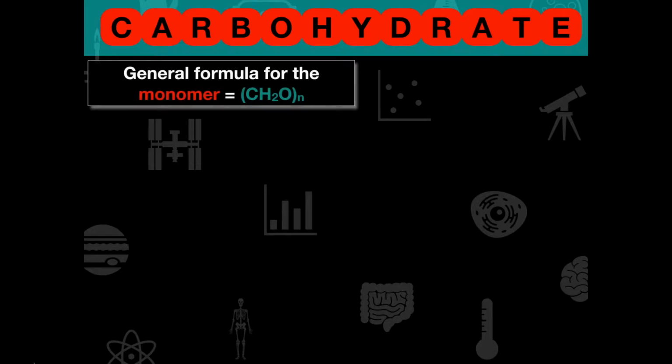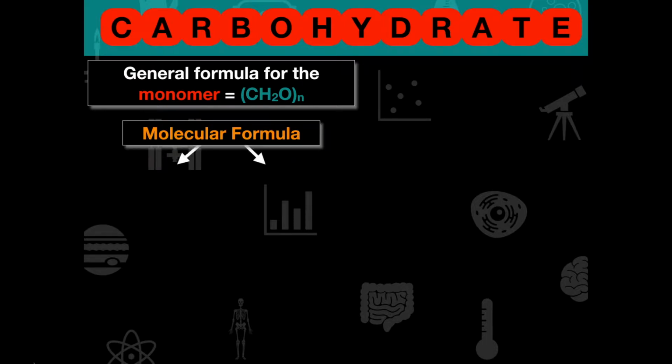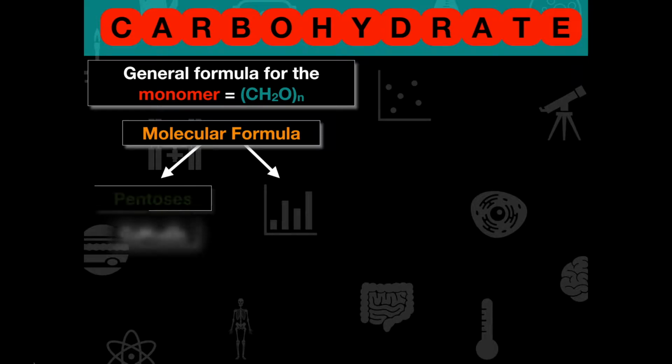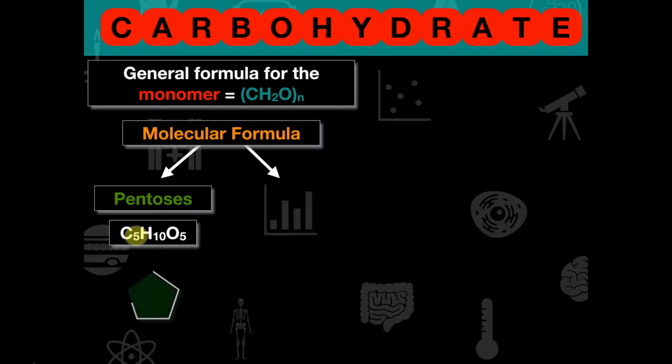So if we're thinking about this, the general formula for a monomer is going to be CH2O with the subscript n. And that subscript is really going to be dependent upon if it's a pentose or a hexose. So we're thinking about pentoses. This is going to be carbohydrates that have a 5-carbon backbone here. So in this case, we can represent it with the model here. It's going to have 1, 2, 3, 4, 5 carbons linked, and in this case we call it a pentose because, again, pentagon, 5 sides. Pentose is referring to a 5-carbon backboned carbohydrate.